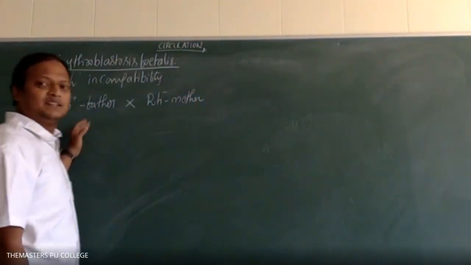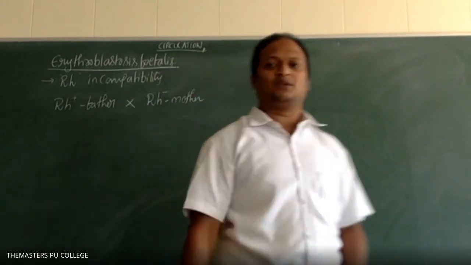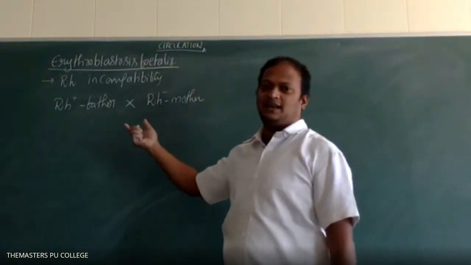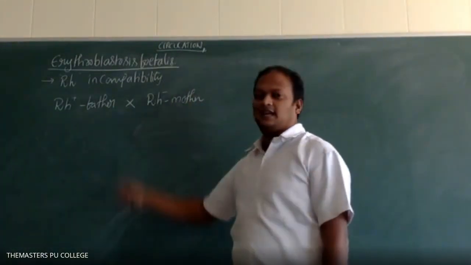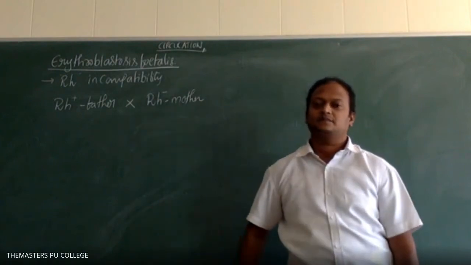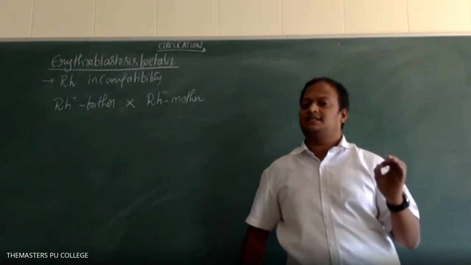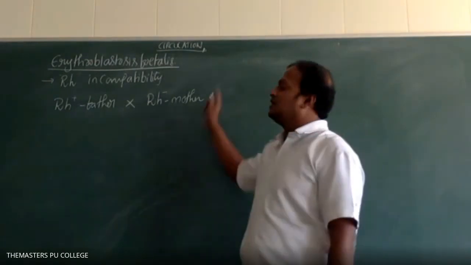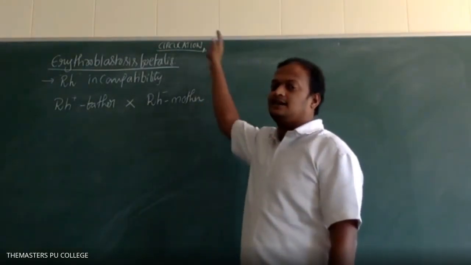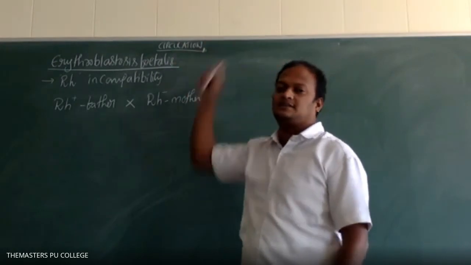After marriage only they become the father and mother. So Rh positive male with Rh negative female. In this case only, there is a chance for the fetus to attain erythroblastosis fetalis.